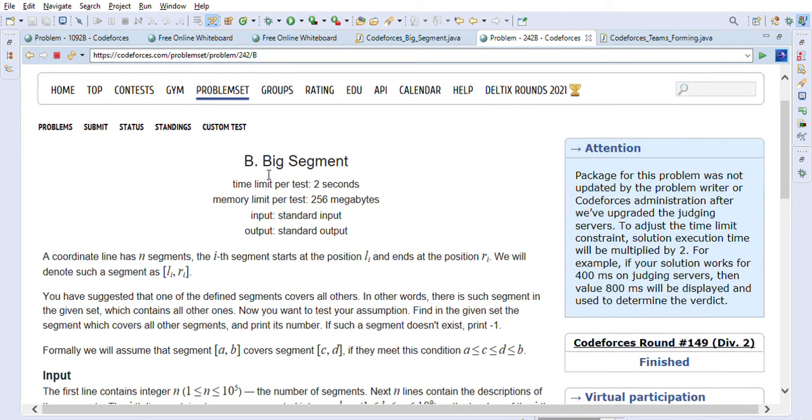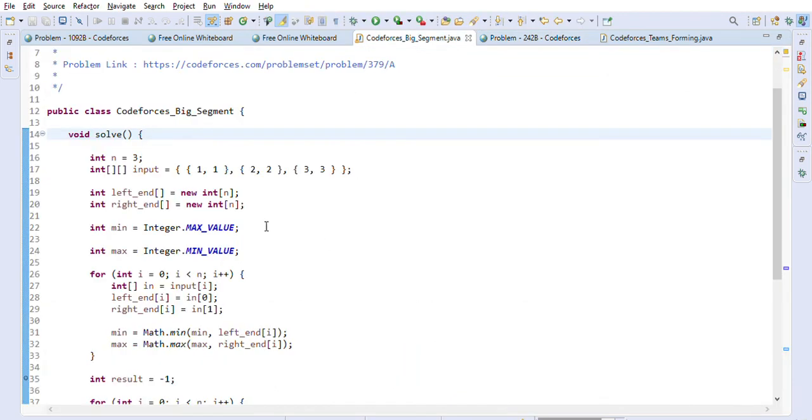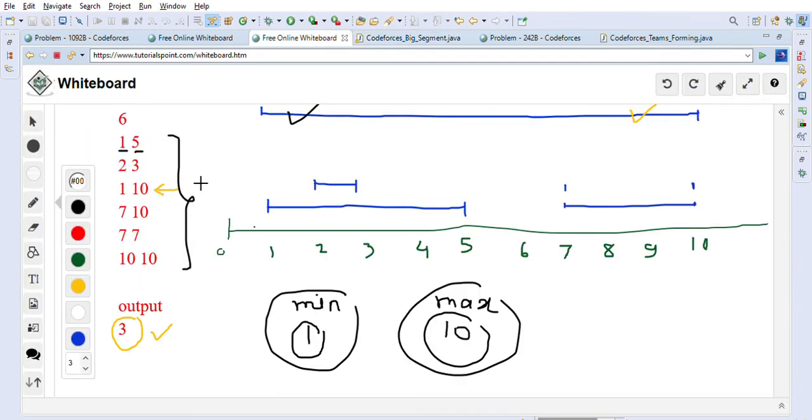So this is the way we can solve the big segment problem on Codeforces. So what we did is we first went through all these segments and captured the minimum and maximum, and we also created our left end and right end arrays. Then after we find the minimum and maximum, we go through these segments one more time and try to find a segment which has the minimum value equal to the minimum that we found, and the maximum value equal to the maximum that we found, right? Once we find such a segment, that is the largest segment containing all other segments, so we will just output that segment.